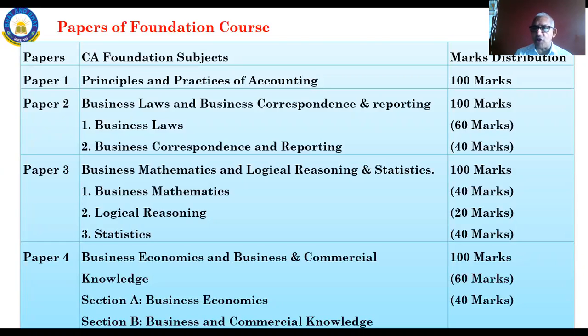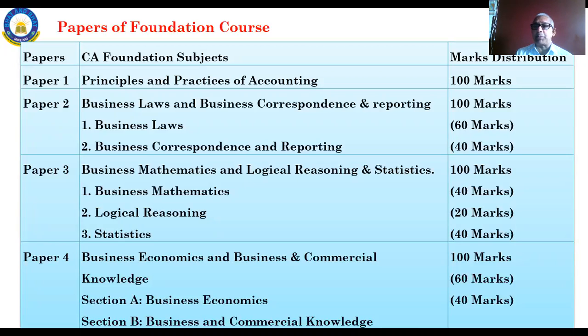One is Business Laws, which is of 60 marks, and Business Correspondence and Reporting of 40 marks. Totally 100 marks for paper number 2, known as Business Laws and Business Correspondence and Reporting. And these 2 are descriptive type.